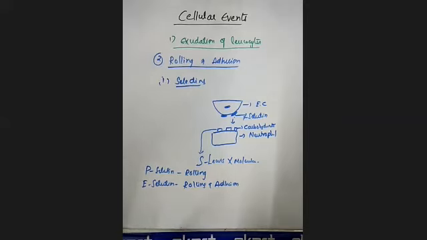Normally these selectins will not be expressed on the surface. They are present only inside the endothelial cells. But because of any damage, then only these selectins will be expressed on the surface of the endothelial cells.